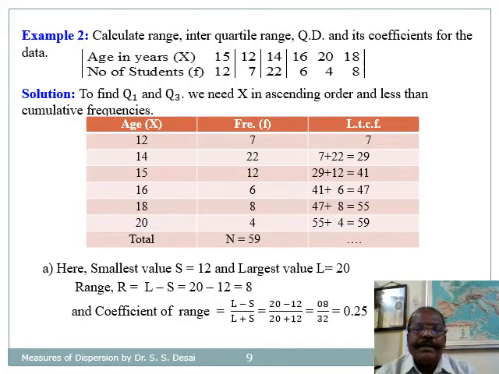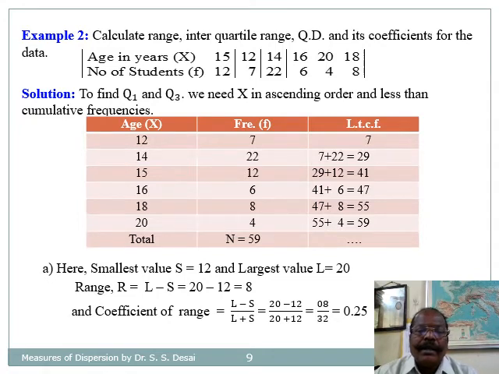So this is another example based on range and QD, which is based on discrete frequency distribution. Calculate range, interquartile range, quartile deviation, and its coefficients for the given data. Here they have given a discrete frequency distribution in terms of age in years X and number of students F. In all, they have given 59 observations.